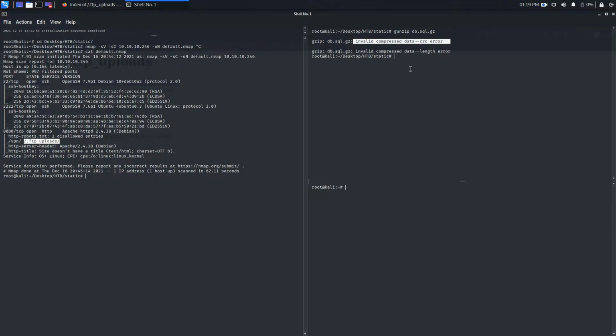To actually recover this db.sql.gz, we can use a tool called fixgz. You can find that on GitHub, and you can search about it on Google. You will find the link.